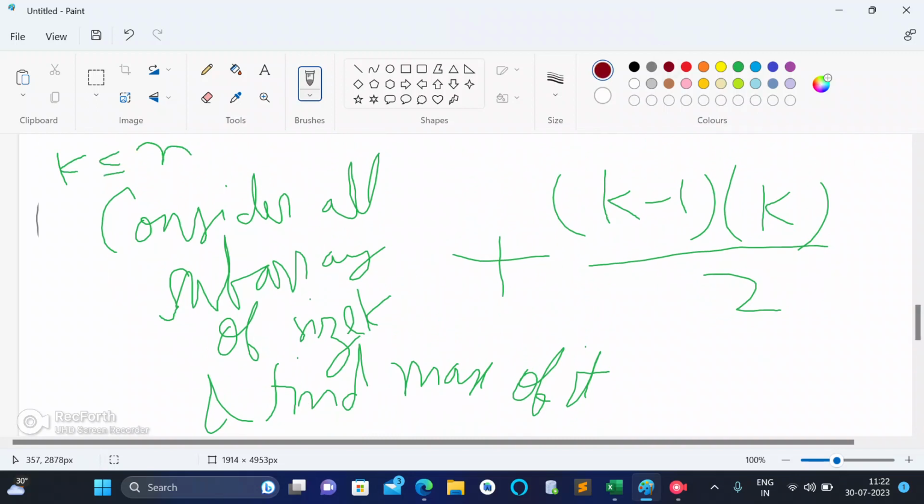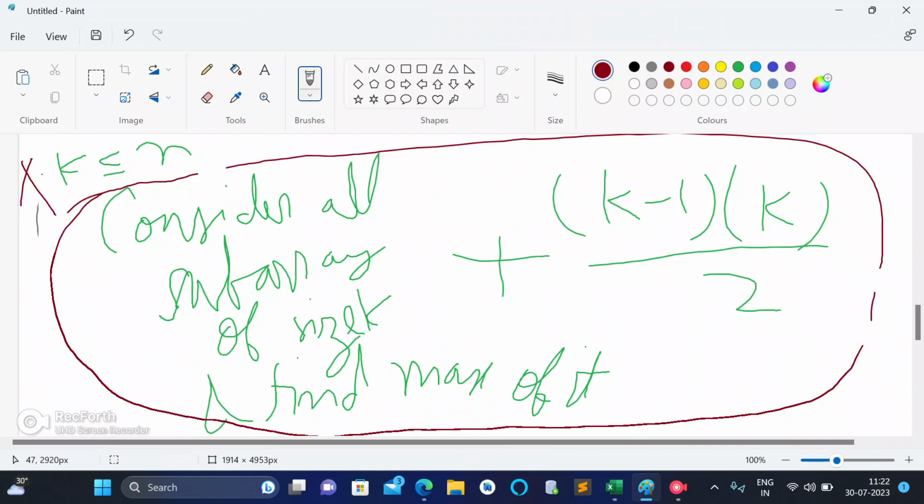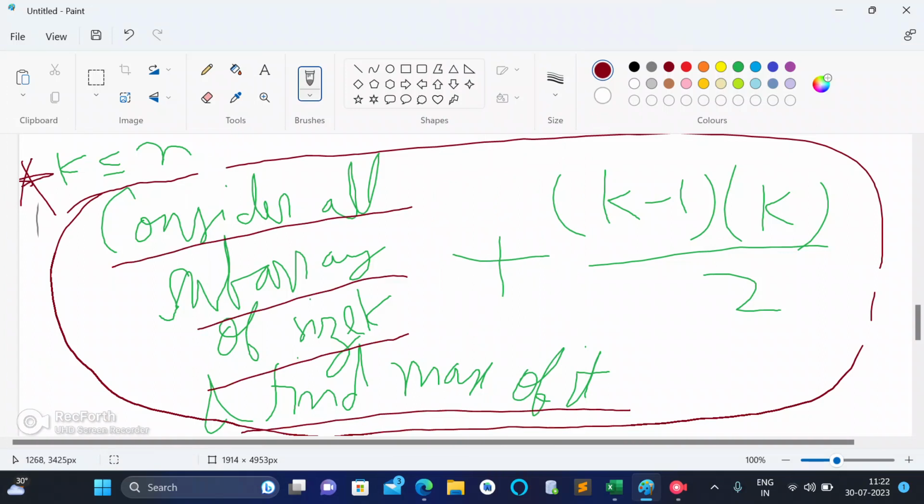So if k is less than or equal to n, our answer would be: consider all subarrays of size k, find their sum and find the max of it. You can easily do it with the concept of sliding window.